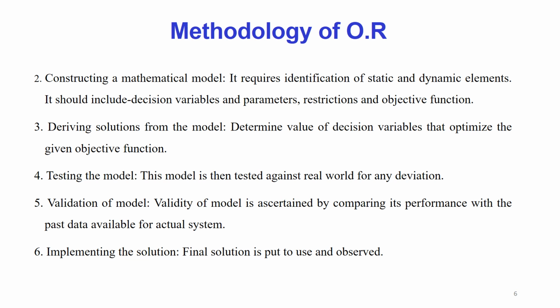You have an objective function and you have the decision variables or the restrictions. So you have to find the value of those decision variables which will optimize the given objective function. And then you have to test the model. What does it mean?